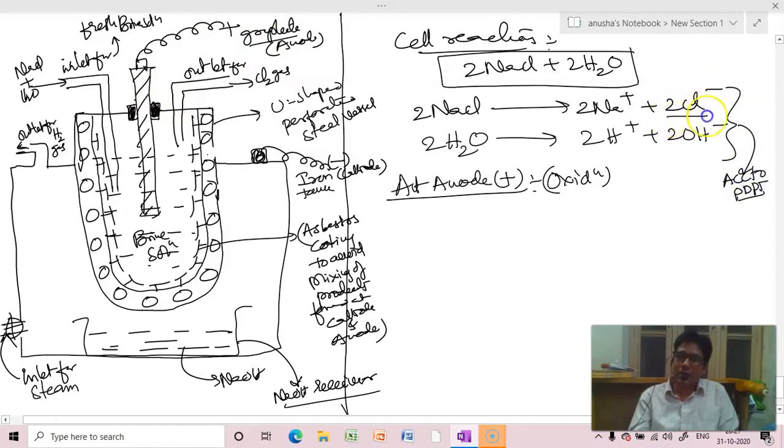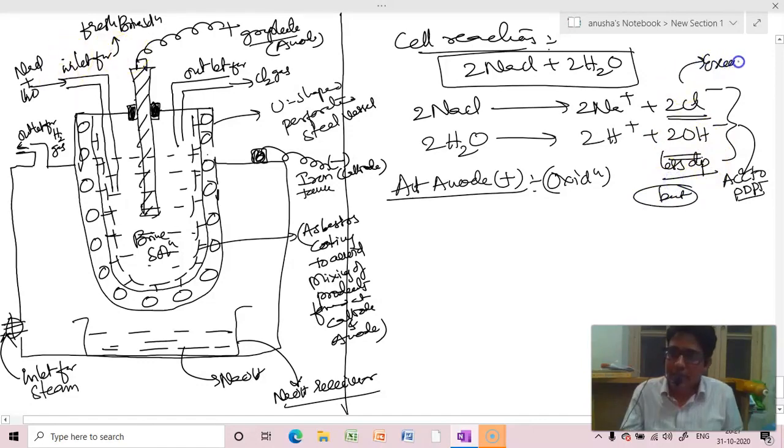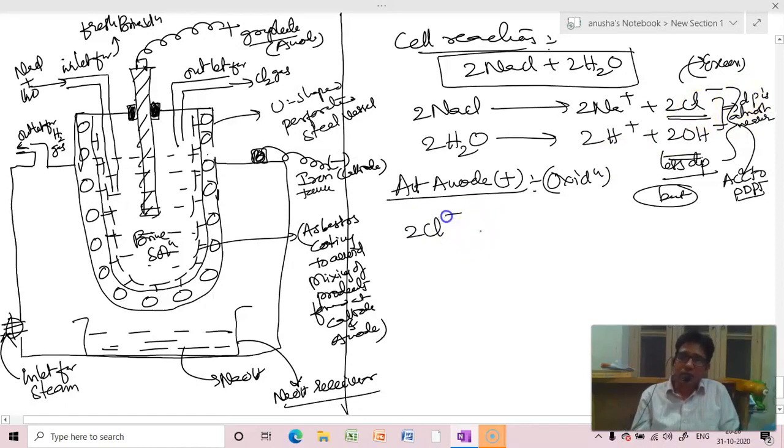But the thing is that among chlorine and OH minus, who is having lesser discharge potential? Less discharge potential, less DP, but more and more it is taken in excess. Chlorine DP is almost nearer. Then what happens? The chlorine dominates, means 2Cl minus comes, undergoes oxidation to form chlorine gas at anode.